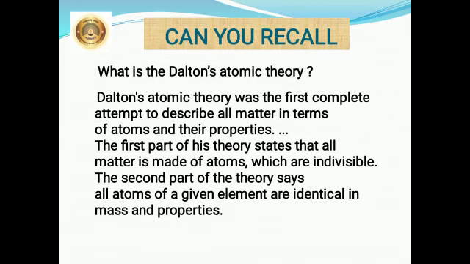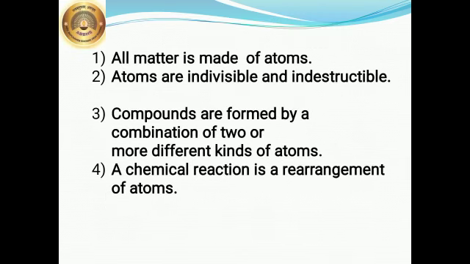The second part of the theory says that all the atoms in a given element are identical in mass and properties. So his theory states that all matter is made up of atoms. Atoms are indivisible and indestructible. Compounds are formed by combination of two or more different kinds of atoms, and a chemical reaction is a rearrangement of atoms.